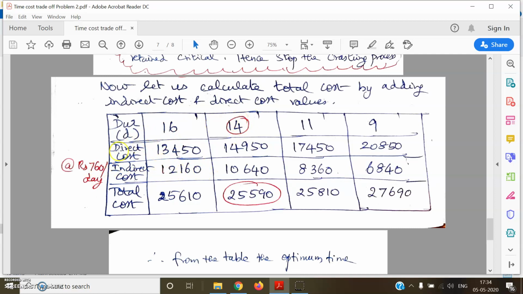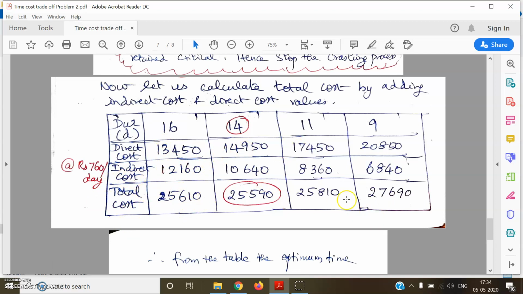And then for 14 days, the direct cost is 14,950, which is the calculation that we got from stage 1. Then this is stage 2 and this is stage 3. So we are just taking this data from the stages of crashing that we have done earlier. And for indirect cost, just multiply the rate per day into the number of days to get the values. Okay, so then we get the total cost by adding the direct and indirect cost values.